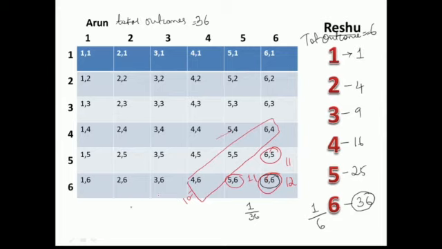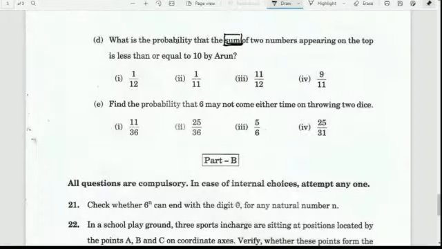What we will do here is take the number of favorable outcomes as 36 minus 3, because these 3 are more than 10. So that is 33. Total number of outcomes is 36. When we cancel, we will get 11 by 12. So the probability that the sum of the two numbers on top is less than or equal to 10 is 33 divided by 36, which is 11 by 12. Option 3 is the answer.